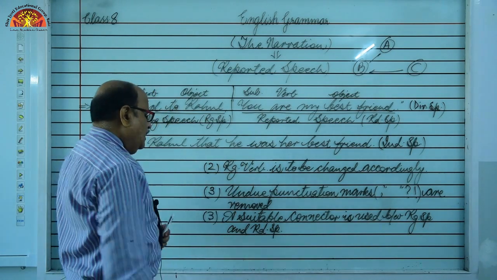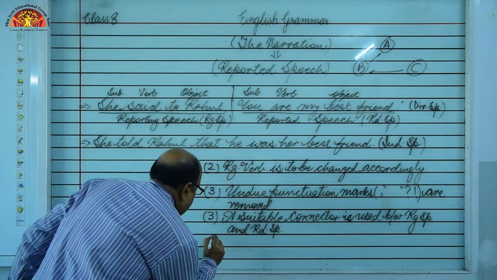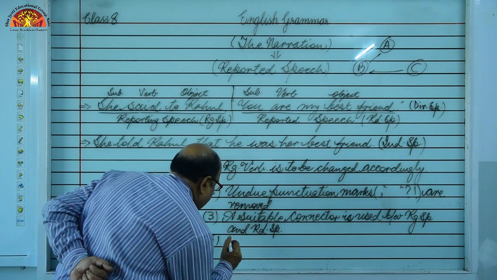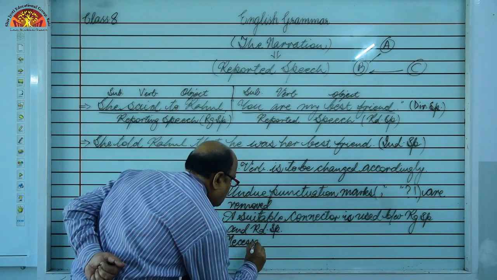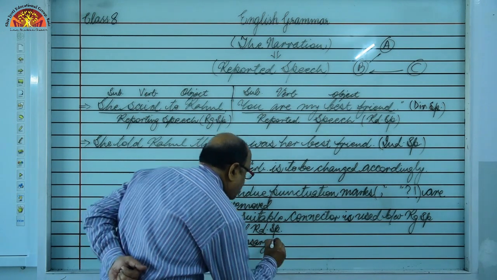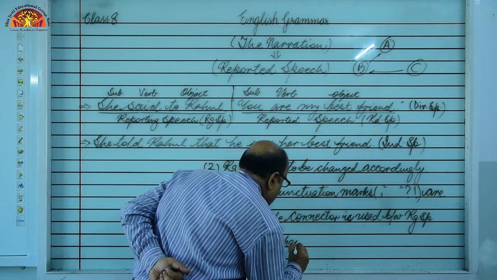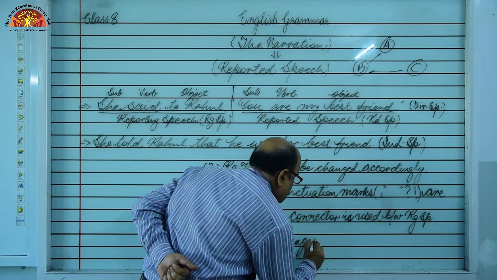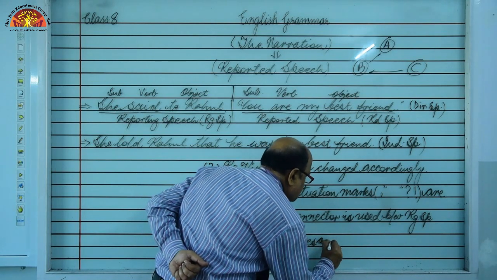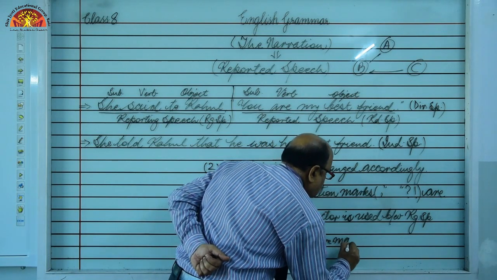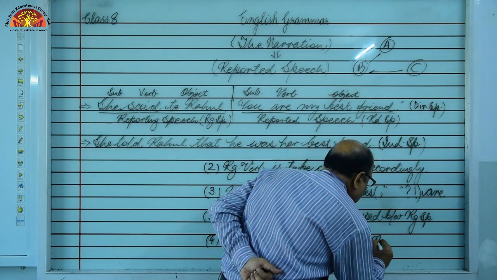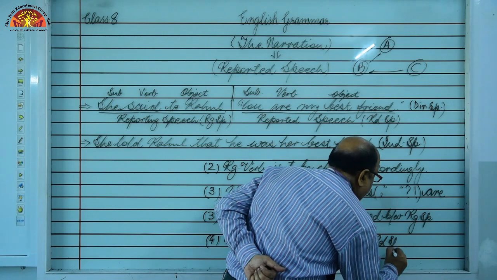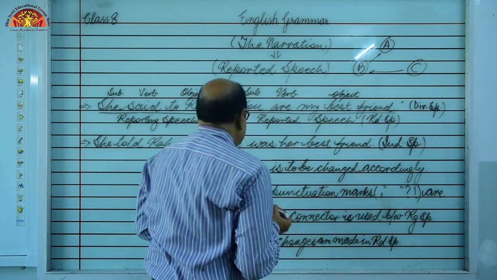So next is, necessary changes are made in reported speech. Necessary changes.